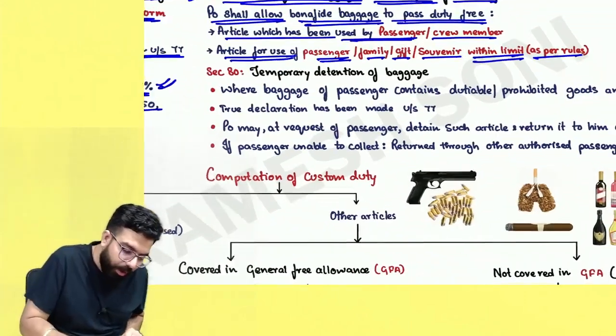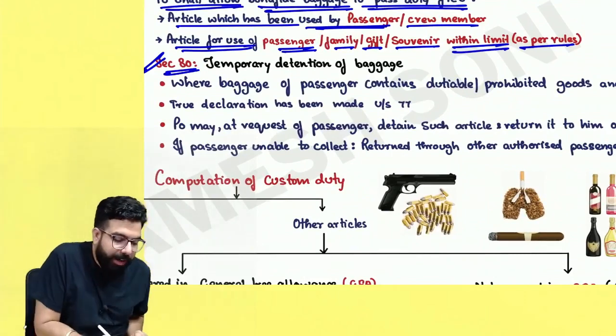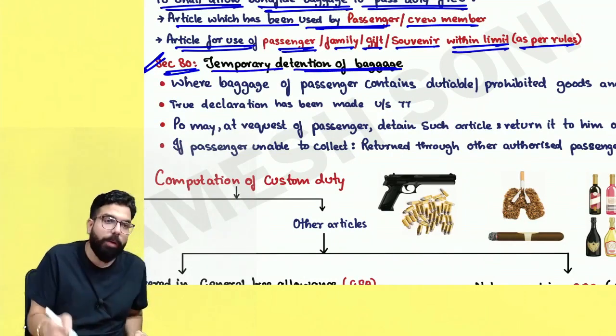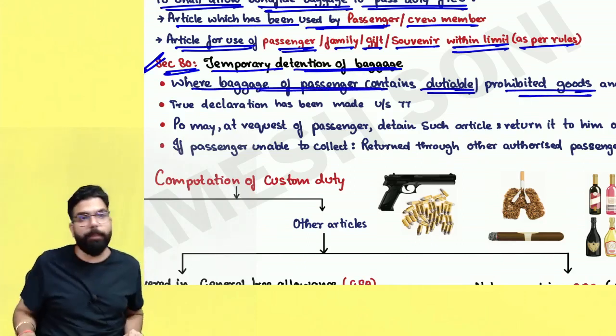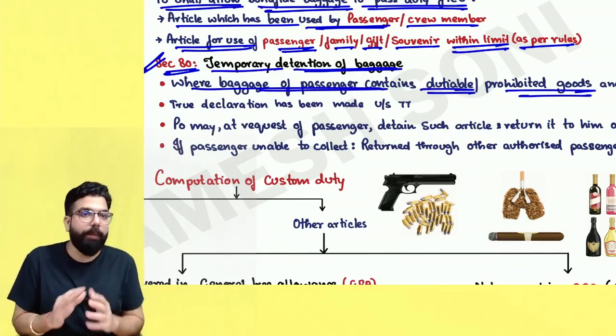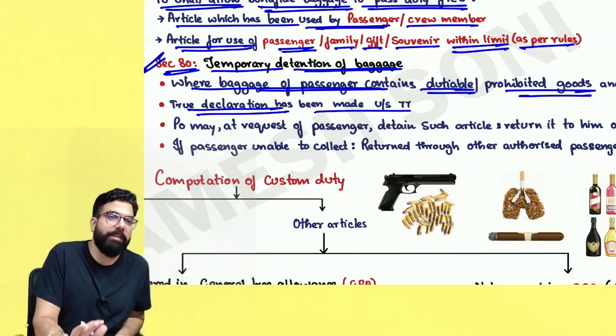Now, section number 80 talks about temporary detention of baggage, where the baggage of a passenger contains dutiable or prohibited goods. Supposing you are coming from outside India, you have some dutiable or prohibited goods, and you have given a true declaration under section number 77 of what the contents of your baggage are.